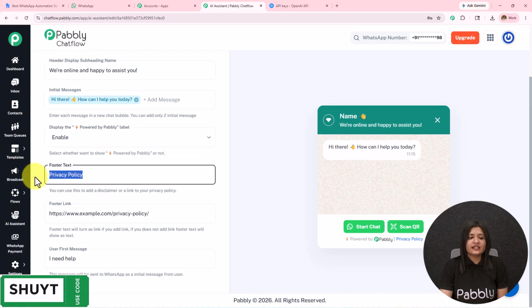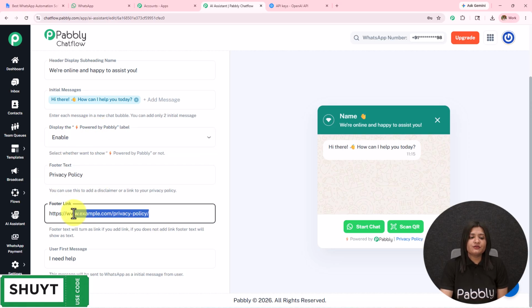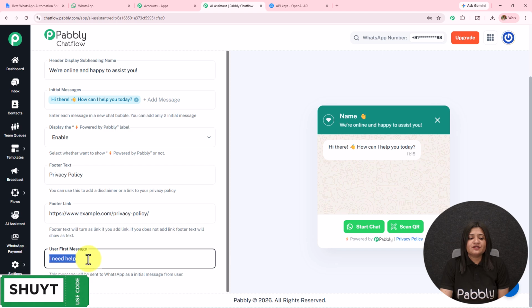Then we have this footer text where I have added privacy policy, and in the footer link I have added a link to privacy policy. You can change this according to the requirement. And then we have this user first message where I have added I need help. It is not necessary that only when I need help is sent, the AI agent is going to reply. It is going to reply based on any message.